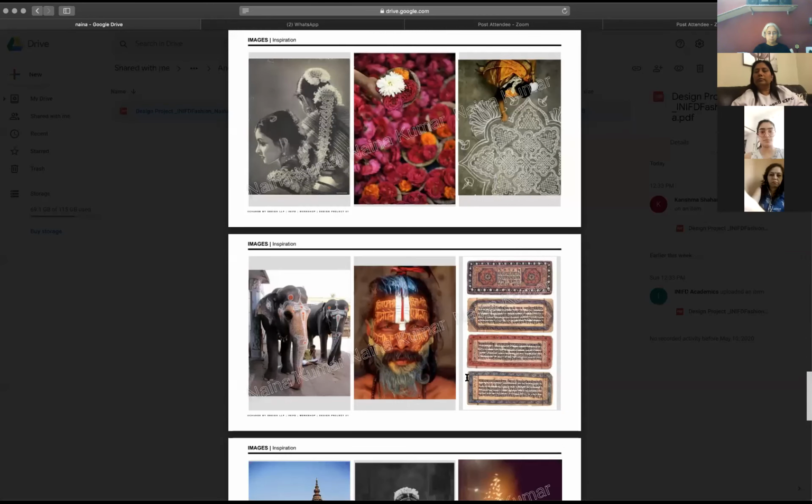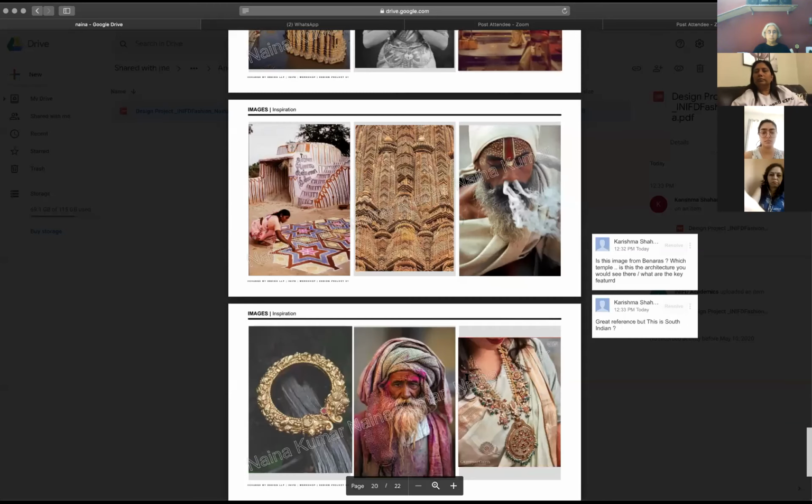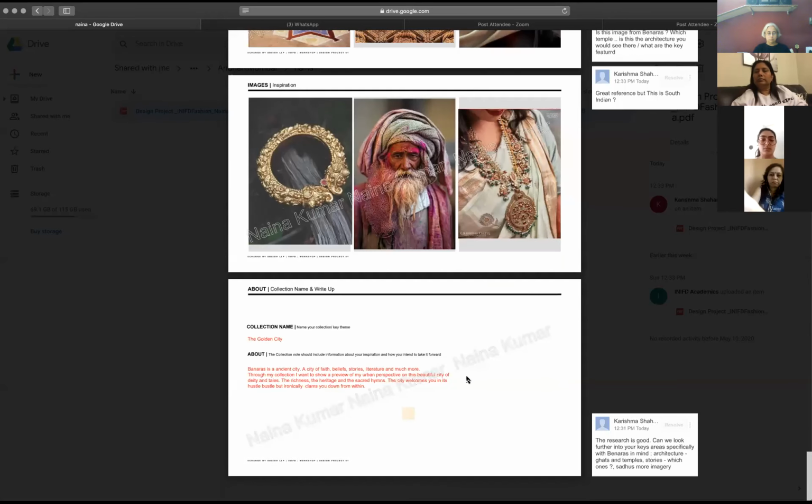The issue starts to happen now when the collection write-up comes in. Here the person has written that the Golden City is their collection name, which is fine, no problem. Banaras is their inspiration, which is also fine, because I understand that it could be Banaras: Banaras has temples, it's cultural, it's got the sadhus, it's got those elements in.